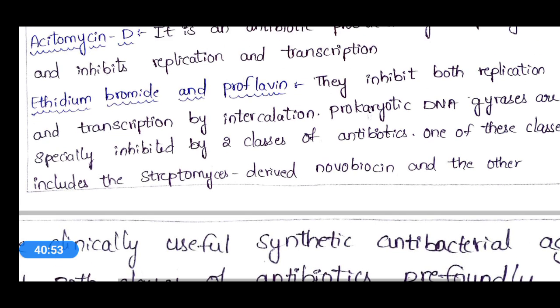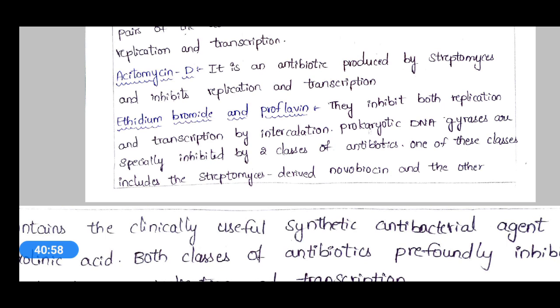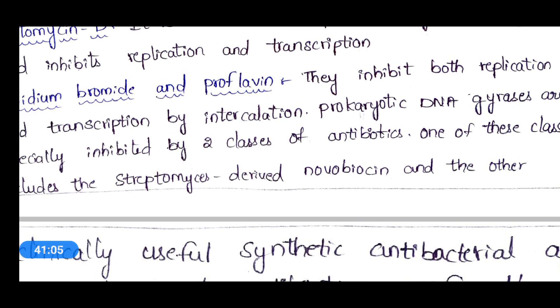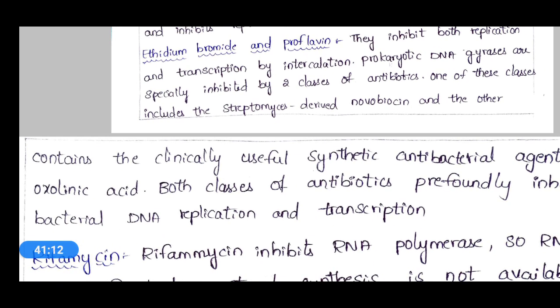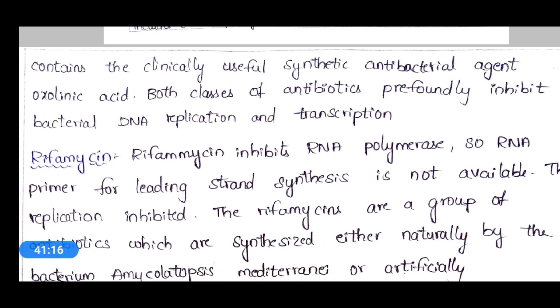Finally, ethidium bromide and proflavin can inhibit the replication process by intercalation. The other class contains the chemically useful synthetic antibacterial agents like oxolinic acid, and both classes of antibiotics profoundly inhibit bacterial DNA replication and transcription.